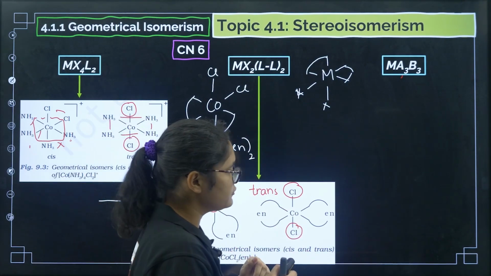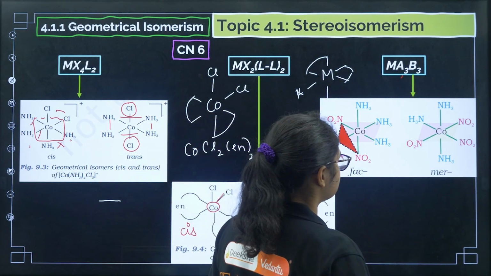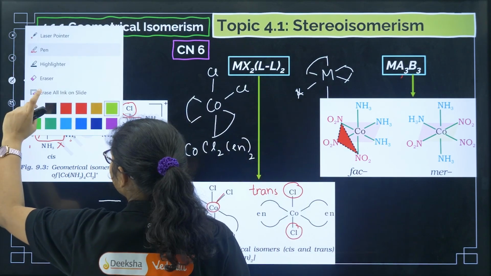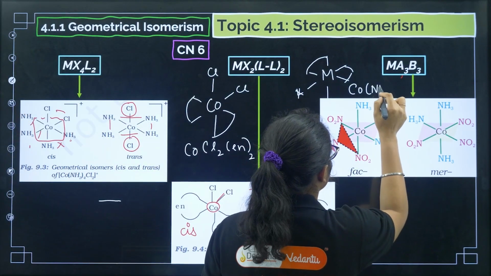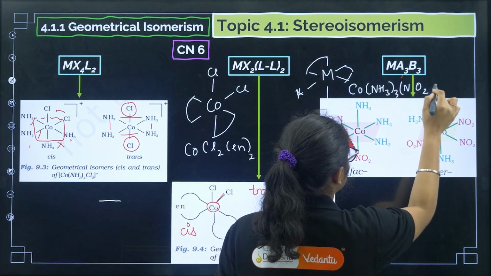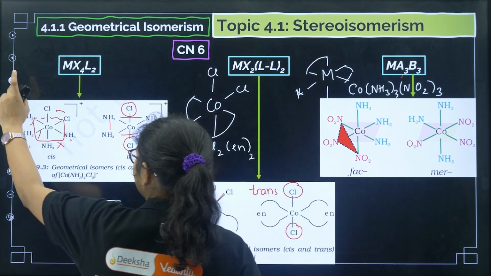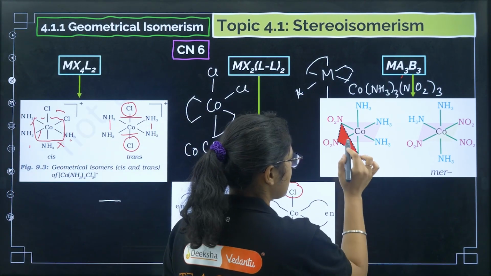Okay, so the example taken here is for Co(NH3)3(NO2)3. MA3B3. Now if you see, the 3 of the ligands are on one side.